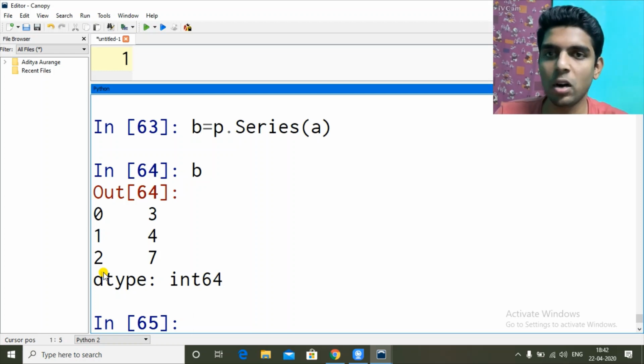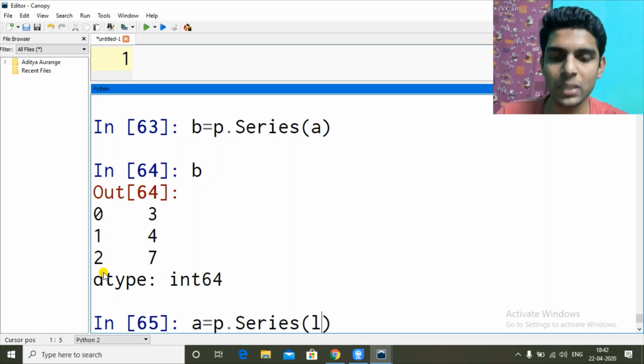Now we will see how we can give our own indexes. So user defined indexes, custom indexes. So when I do this, series equal to L has 3, 4, 7.